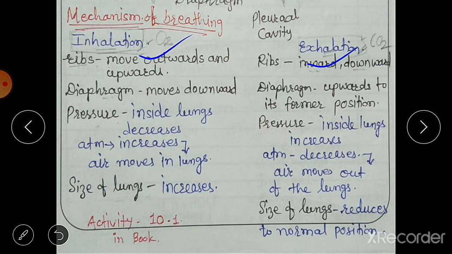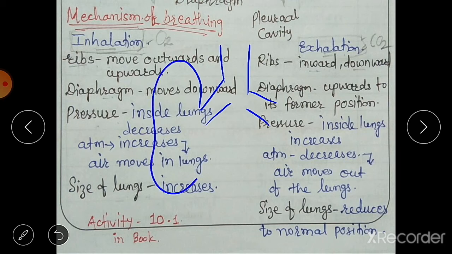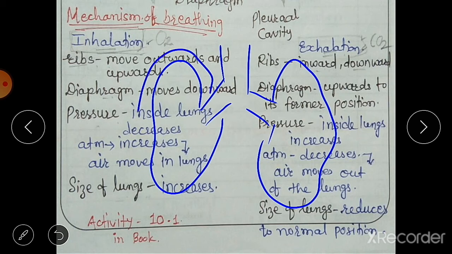So how does this breathing happen or occur? Let's see what happens. We know that the lungs are present in the thoracic cavity, and they are also covered by the rib cage.